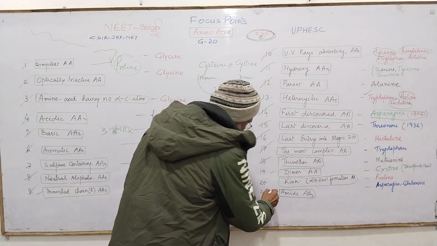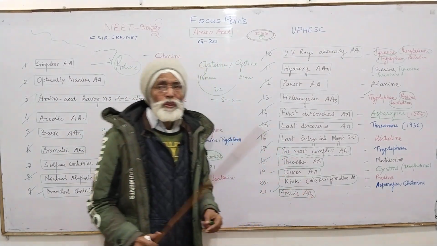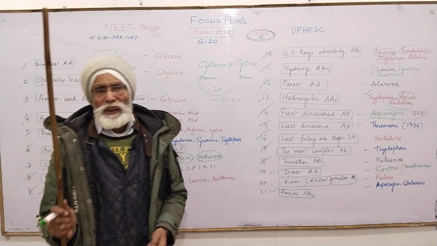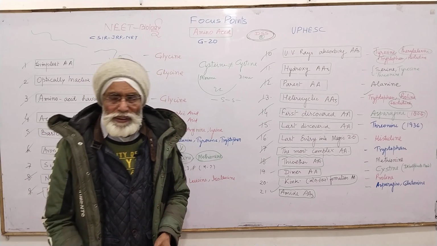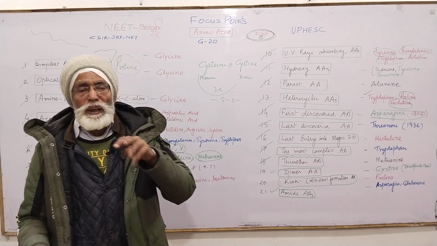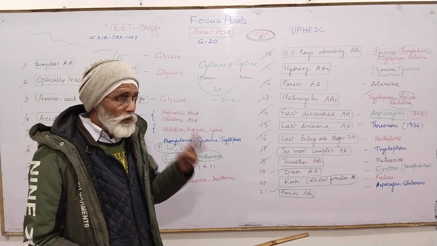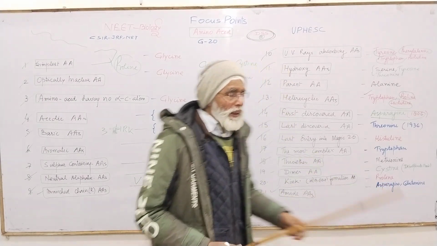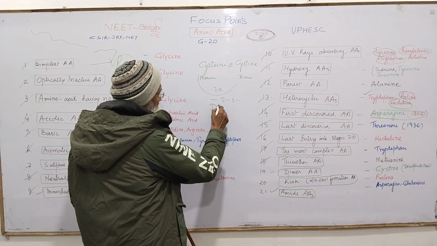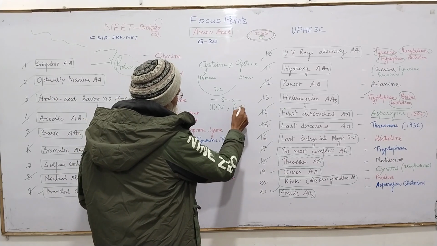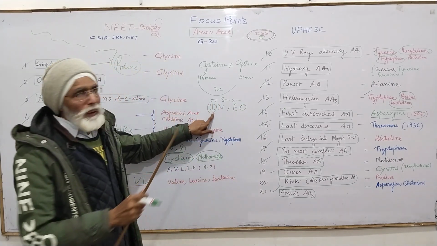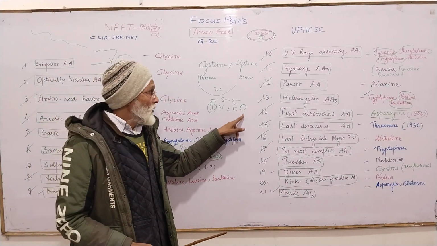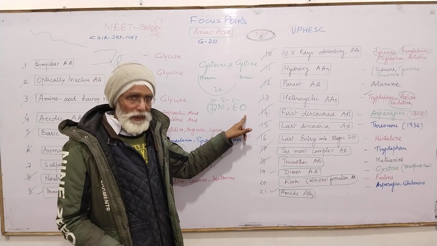Now, okay, amide amino acids, those amino acids which have an amide group in their side chain. If you remember, aspartic acid or glutamic acid, where the OH group is replaced by an amino group. So the amide group is present in 2 amino acids: asparagine and glutamine. As I already told you, remember DNEQ. See here, D is for aspartic acid, N is for asparagine, E for glutamic acid, and Q for glutamine.